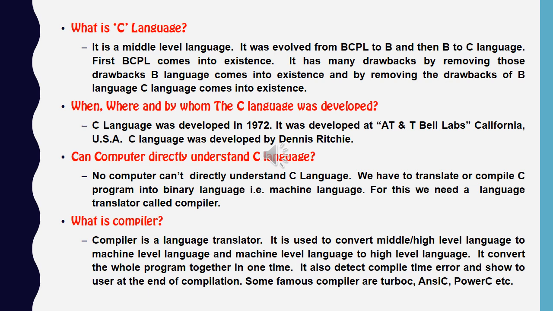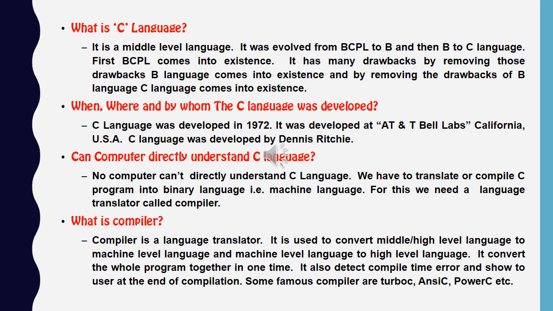Next question is when, where, and by whom the C language was developed. C language was developed in 1972. It was developed at, now listen carefully, AT&T Bell Labs, California, USA, and it was developed by Dennis Ritchie. The name of the founder of C language was Dennis Ritchie.